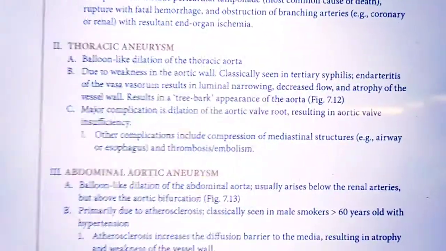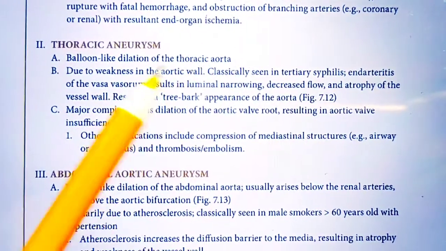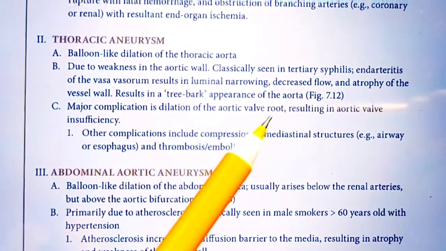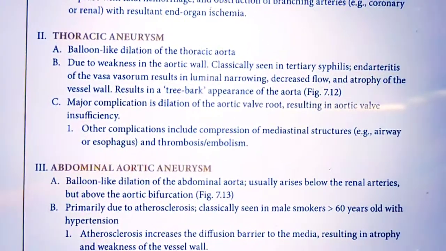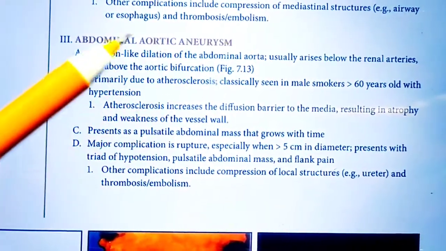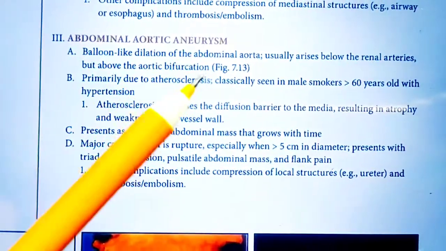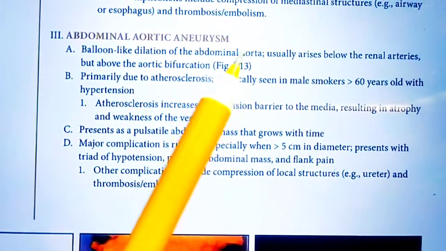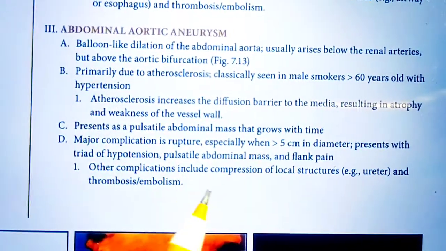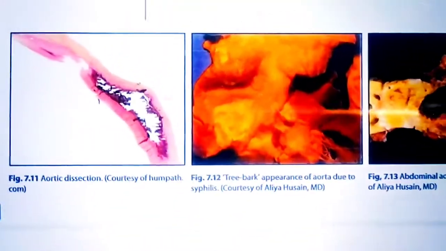The next one is thoracic aneurysm. In thoracic aneurysm, balloon-like dilation of the thoracic aorta occurs, and this results in a tree bark appearance of the aorta. You can find it out also. This one is the abdominal aortic aneurysm. In abdominal aortic aneurysm, we have balloon-like dilation, which generally occurs in the abdominal aorta, and it is primarily found in atherosclerosis patients. Now let me show you some pathology pictures.